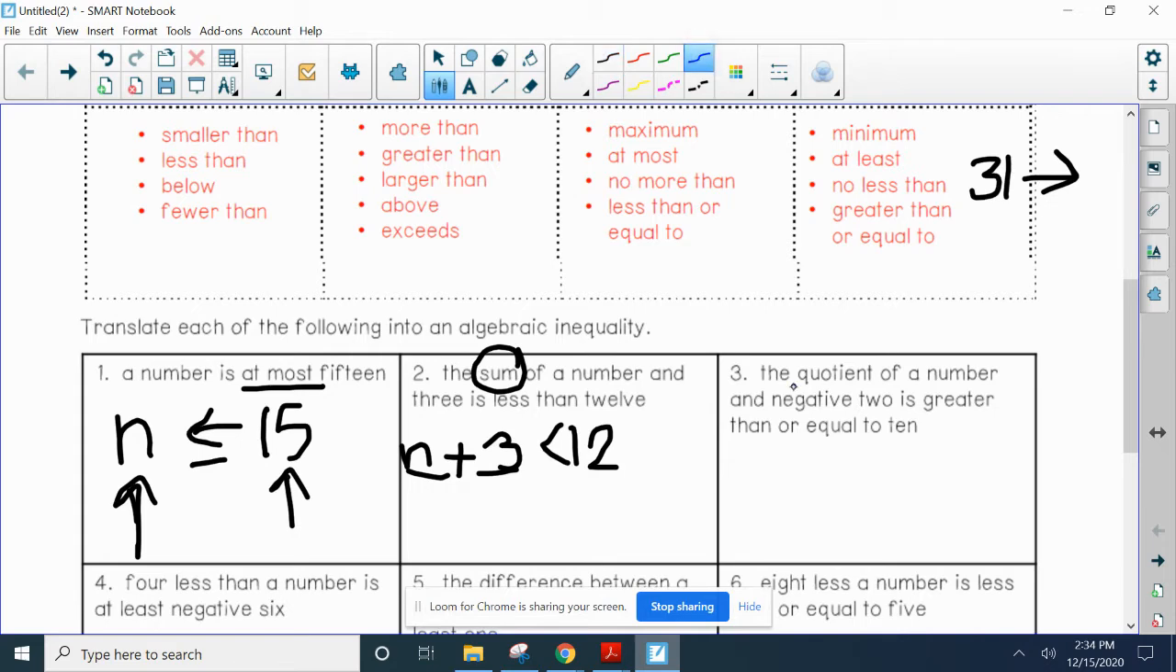The quotient. Quotient is the answer in division, of a number and -2. So the quotient of a number and -2, in that order. When it says quotient, the next two things that follow, in that order, top to bottom. The quotient of a number and -2 is greater than or equal to 10.